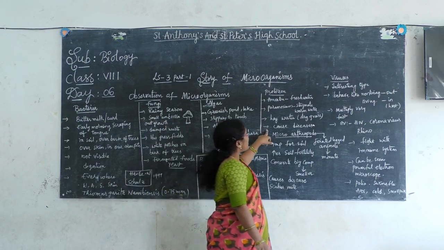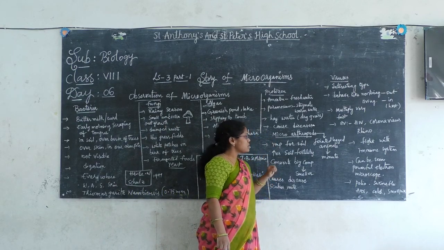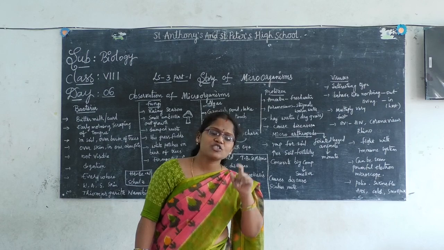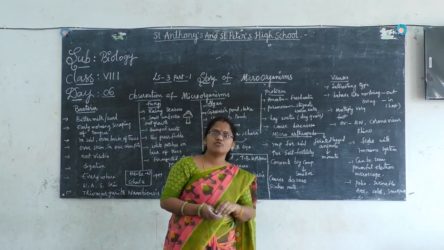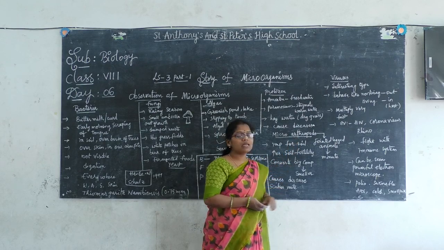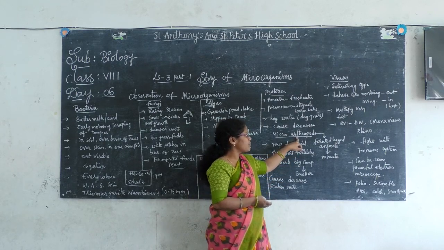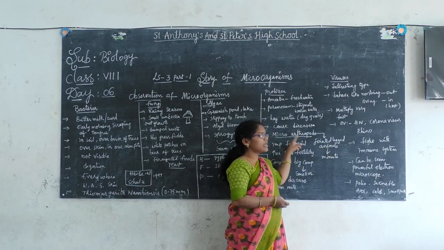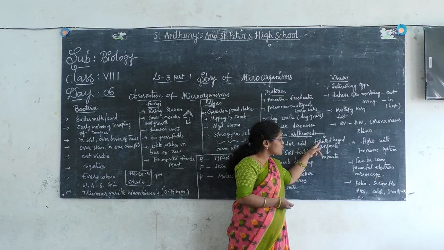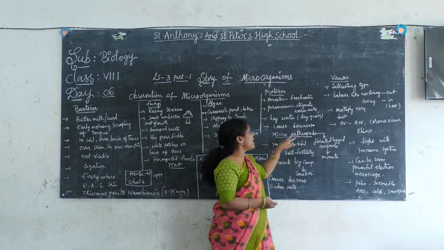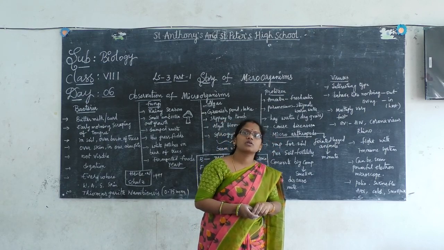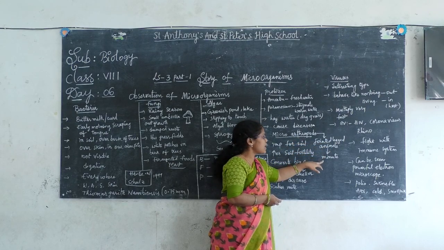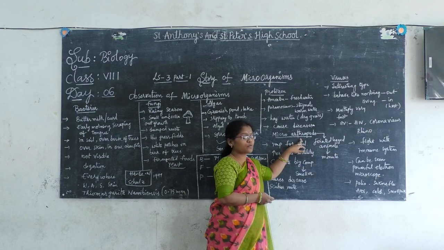Okay. Coming to the microarthropods. Micro means small, we know. Arthropods means what? Actually, this is one of the classes of the animal kingdom, children. What is meant by arthro? Jointed legs. Jointed leg animals are called arthropods. As they are jointed leg animals and as they are minute, they come under the microarthropods. Have you understood? Arthropods means jointed leg animals.